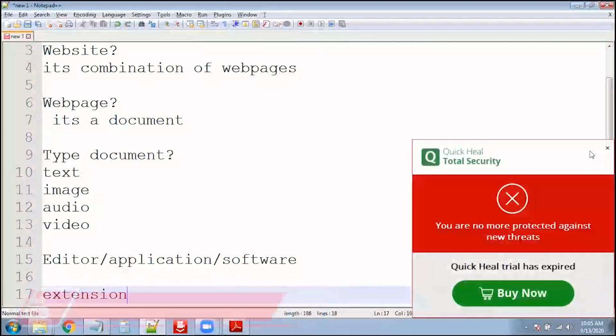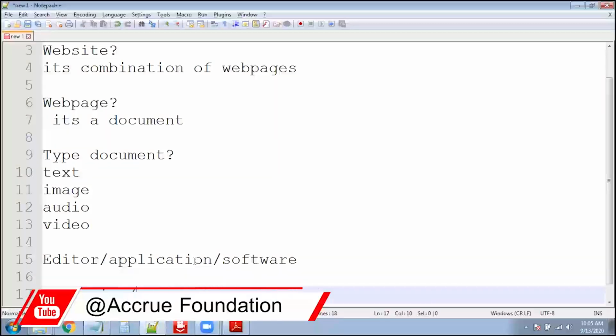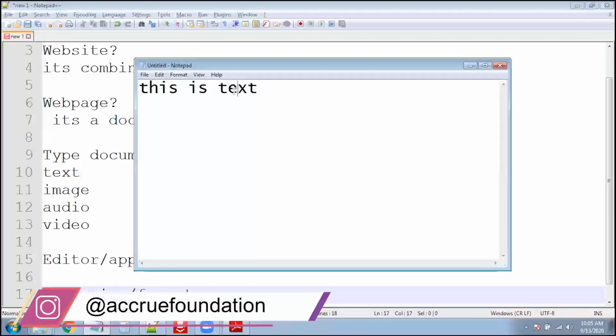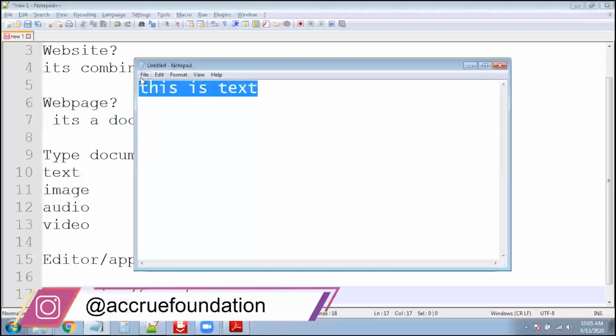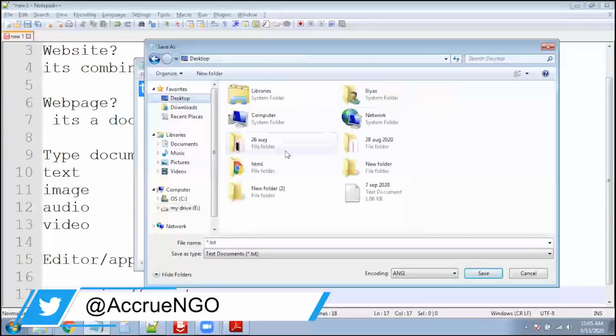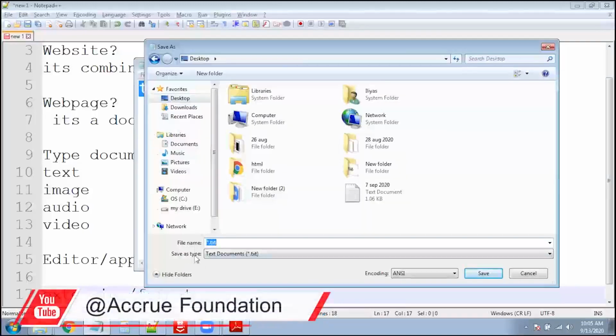Whenever we save a file, it contains some extension, or you can say format. For example, we have a Notepad and I have some information, and if I want to save this information, you can see it shows me .txt and the type of the file is text document.